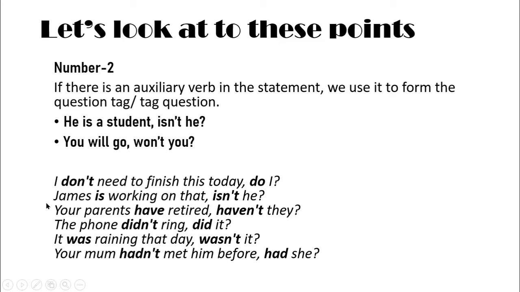James is working on that, isn't he? So, dear boys, here you can see the auxiliary verb is used here. So we will make a negative tag question for it. Okay? James is working on that, isn't he? The phone didn't ring, did it? So as the sentence is past indefinite tense, we have used didn't to make it negative. Okay, now we will use the positive or affirmative tag question. The phone didn't ring, did it?